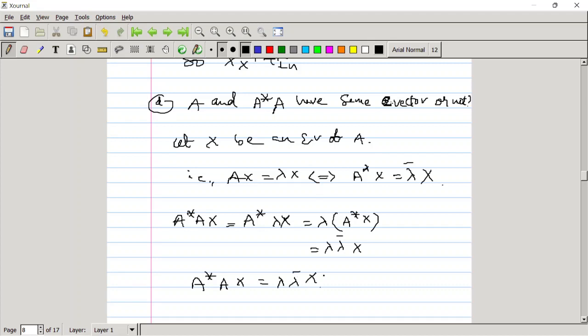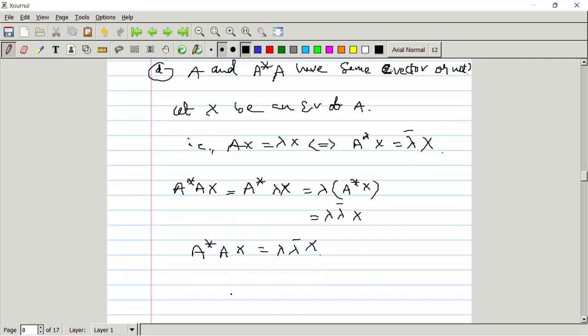From this we can say x is also an eigenvector of A star A. Of course, the calculation is reversible also. That means it is if and only if. Whenever x is an eigenvector of A star A, then x is an eigenvector of A also. So from this we can say A and A star A have the same set of eigenvectors. Is it clear?